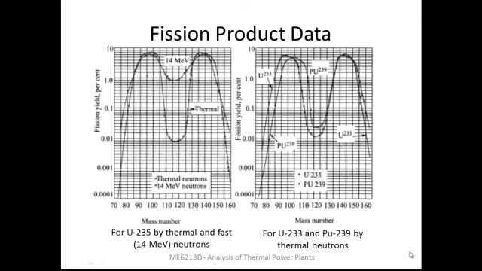The first figure here shows the fission product data for uranium-235 by thermal and 14 mega electron volt neutrons. What is indicated here are the fission yield in terms of percentage for different species as indicated by their mass number.